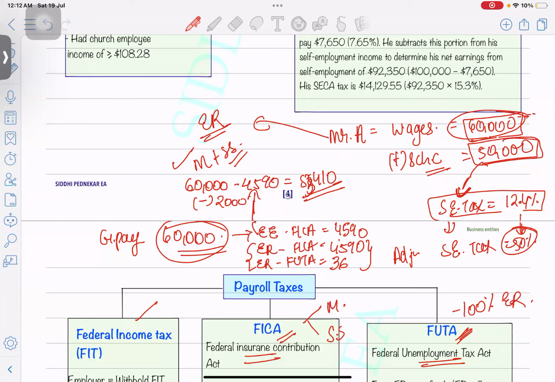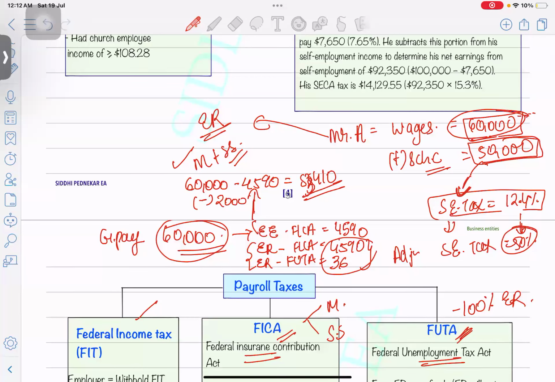For the employer, because it's a part two business, you have to think how much the employer is going to expense. Only these two amounts. The employer is not eligible to expense the employee's share because it is deducted straight away from the salary of the employee, right? Let me give you an example. When you look at the profit and loss of the employer, what all expenses will be allowed? Wages will be allowed, and always the gross wages will be allowed.